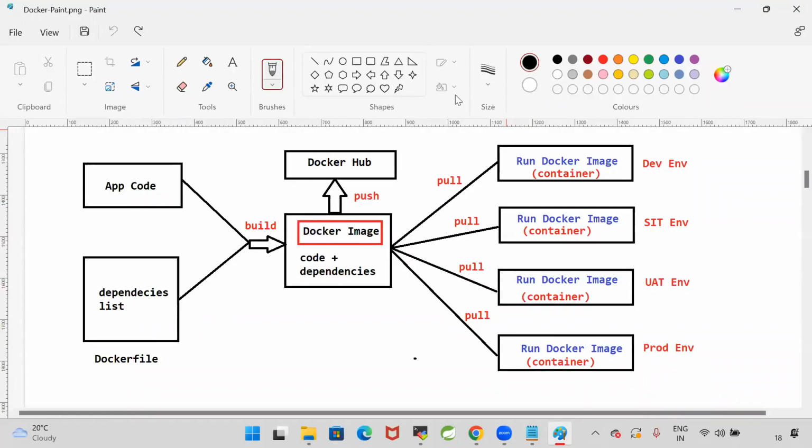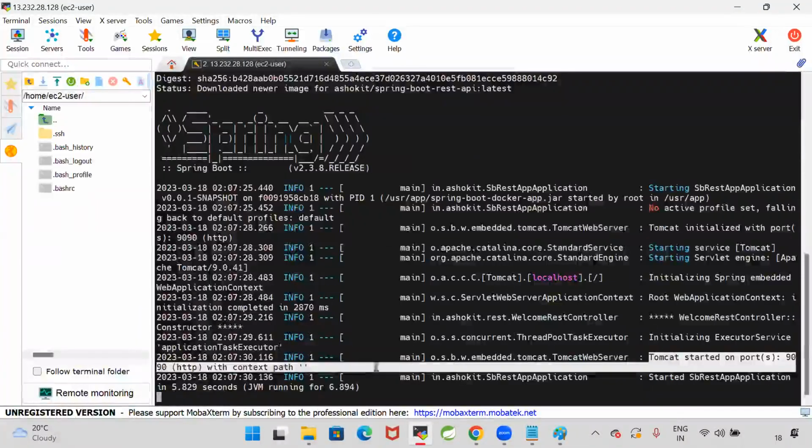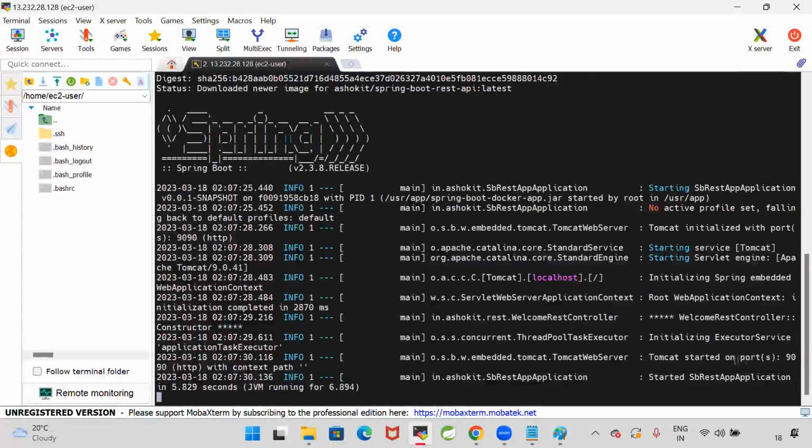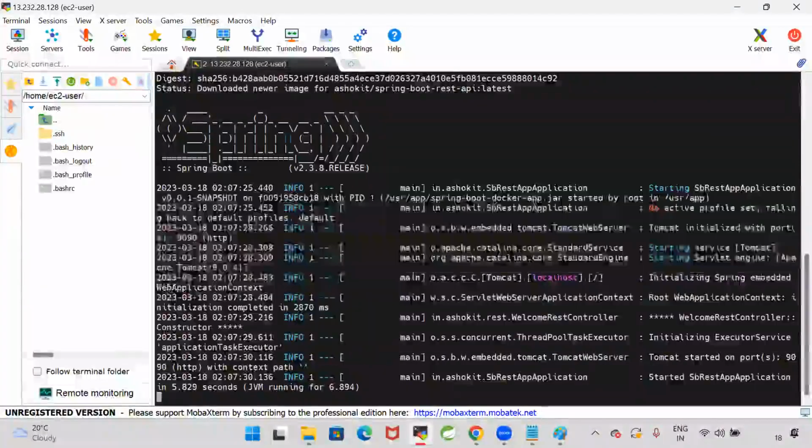Remember, when I pull that image and run it, a Docker container is created. Who is installing Java? The Java software is already packaged in the Docker image, along with my Spring Boot application jar file. When I run that Docker image, Java runs in that container and it is running my application. My Spring Boot application is started using the Tomcat container. It clearly displays the logs: Tomcat started on port number 9090. That means the application is executing in the Docker container.